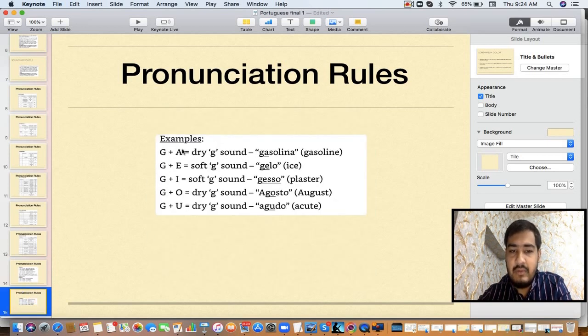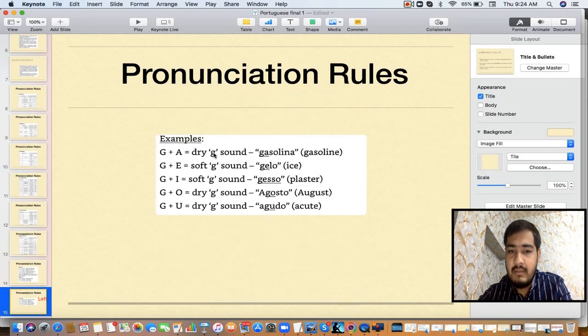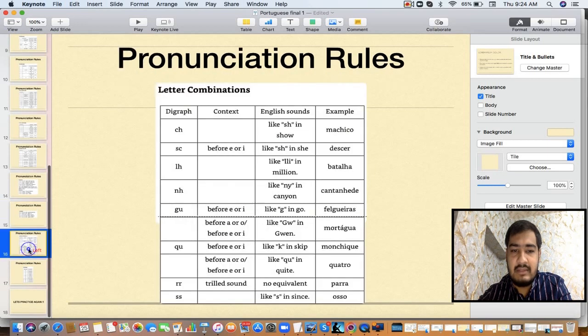Again, G, I told you, before A, O or U, it will have the G sound. If you read the rule of G, before A, O or U is the G sound, and before E or I it is J. So here, before A, O or U: gasolina, then agosto, then agudo. And before E or I, it will have the J sound. So gelo and gesso. Right? So these rules you have to understand always.